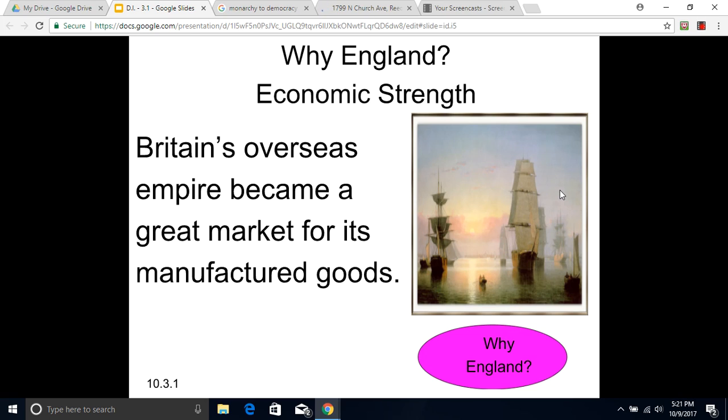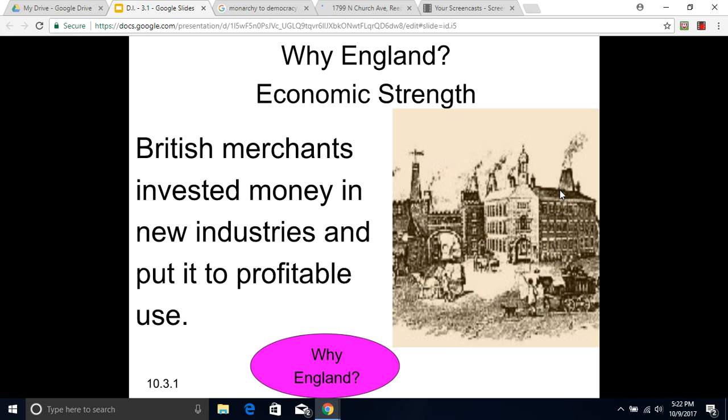Britain's overseas empire became a great market for its manufactured goods. Places like the American colonies, for example, became vital in Britain's economic system. British merchants invested money in new industries and put it to profitable use. And this money was used to invest in factories later.